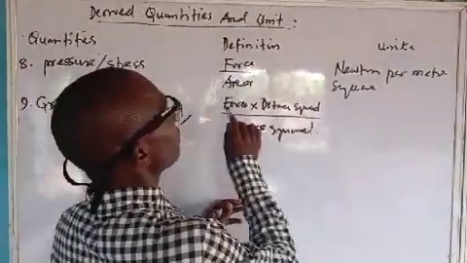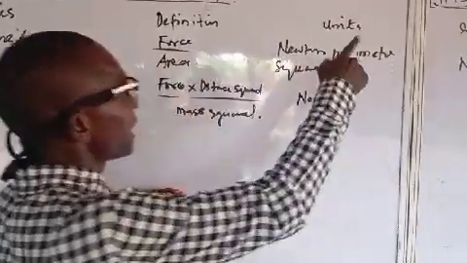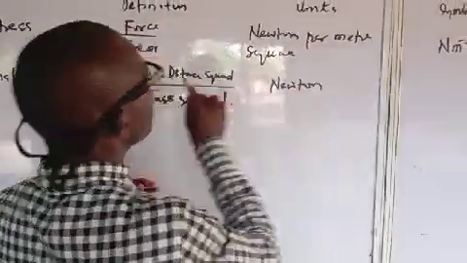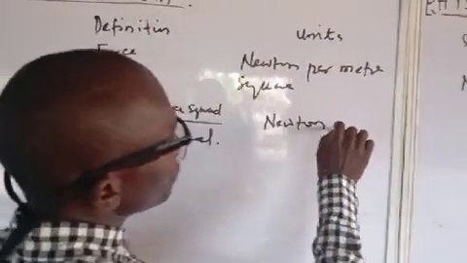Meaning here, force is Newton. That is the unit now. Distance is meter squared.